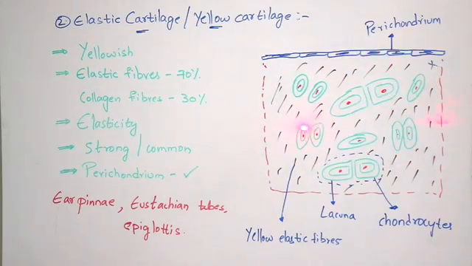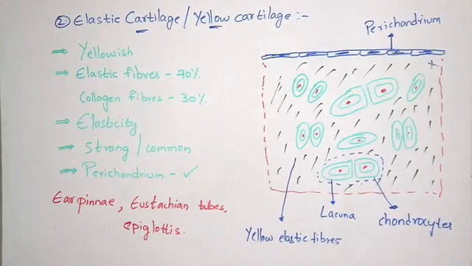So chondrocytes are present in this cartilage. All of these are known as cartilage and chondrocytes, and these chondrocytes consist of lacunae with a nucleus, which is indicated with red colored dots inside the chondrocytes. So this is about the structure and information on elastic cartilage.